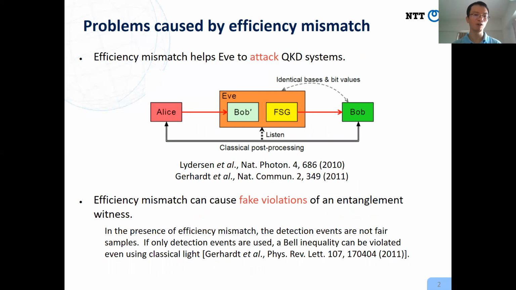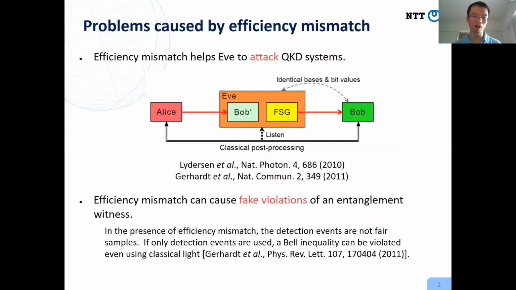Suppose Eve can fully control efficiency mismatch, then Eve can perform a perfect intercept and resend attack. In this case, Eve will learn every possible result of Bob, so it is impossible for Alice and Bob to share secret keys. Another problem caused by efficiency mismatch is that with efficiency mismatch, detection events are not fair samples.